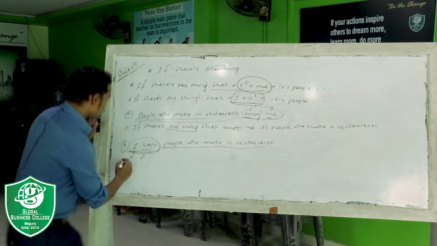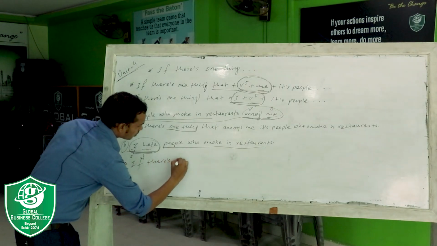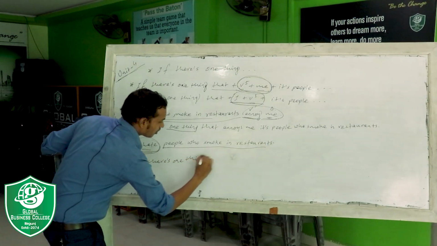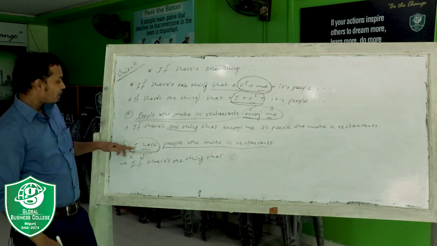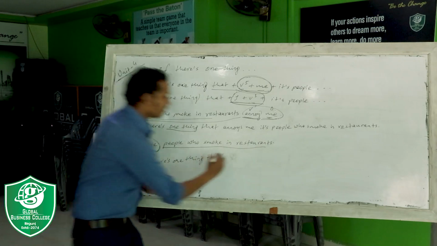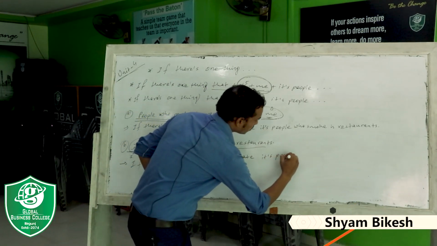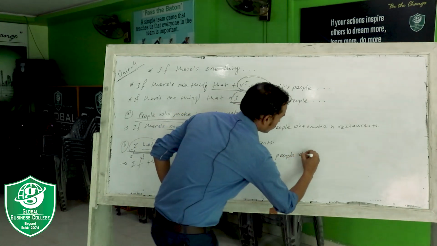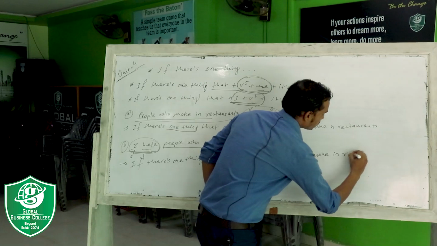And the next one is: if there is one thing that... what is the attitude here? I hate. So I plus V1 is given here. So, if there is one thing I hate, it's people who smoke in restaurants.